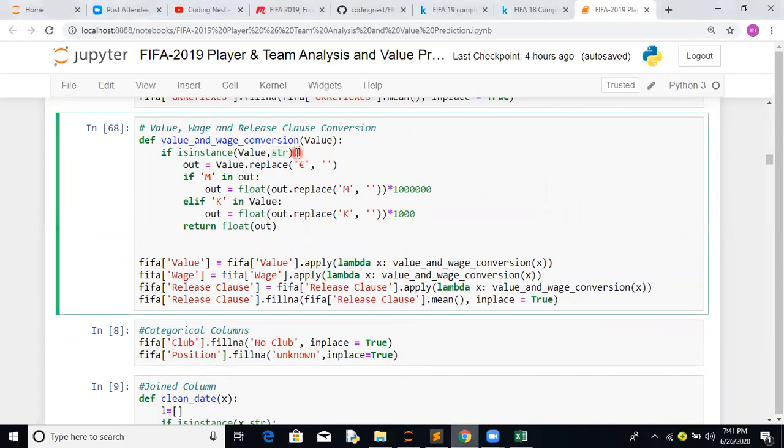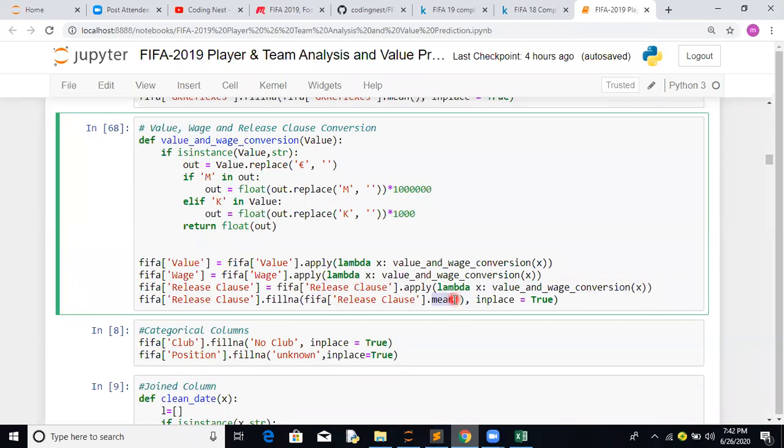Yeah. So maybe if you try this particular clause, basically if isinstance. For most of the time, say for this example, value and wage, it will definitely work because no values are empty. But in release clause, some values are empty. For those values, the data type is a floating point number, and for floating point numbers the replace method doesn't work because it's a string method. So for simplicity, just to avoid those null values from release clause, we have added this particular clause. Otherwise, for null values, this is how we are doing the imputation technique, imputing these values by their mean values.